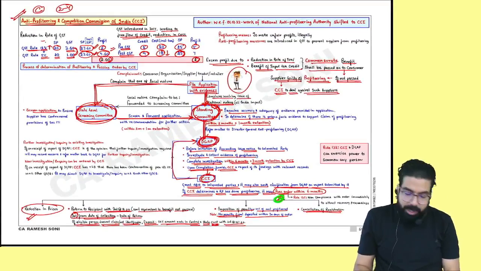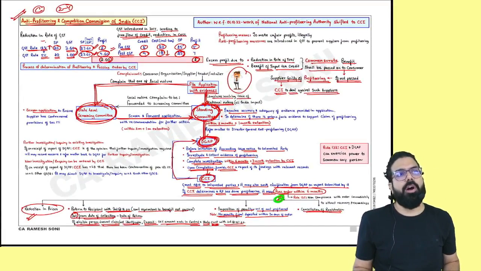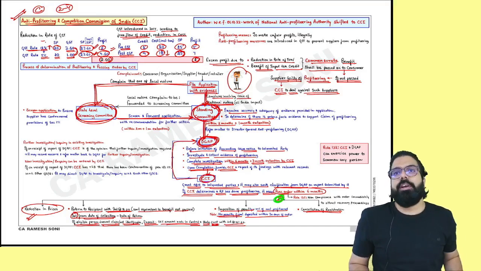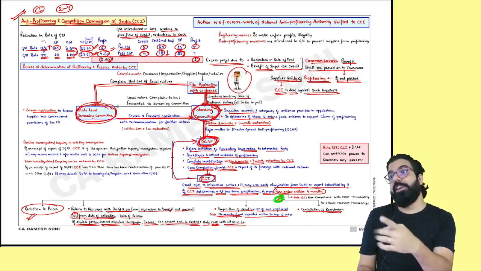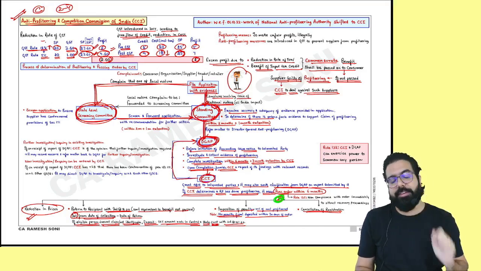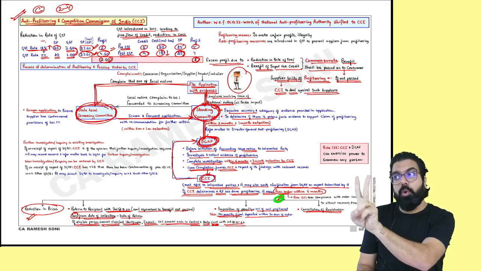Okay? I'll do one thing, everyone. I'll close my revision on the chapter of miscellaneous provisions and also GST. GST ka revision is done. Thank you. In GST, 2 amendments.